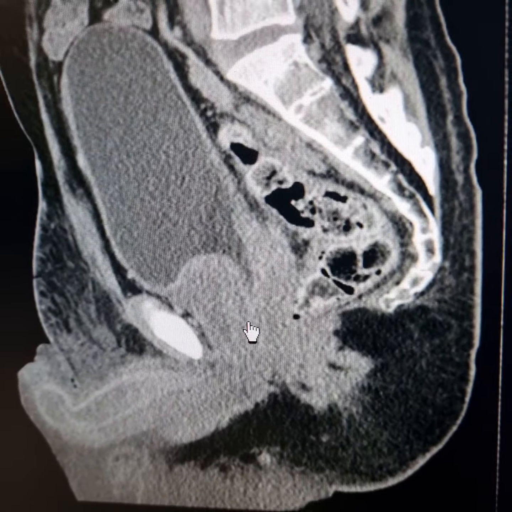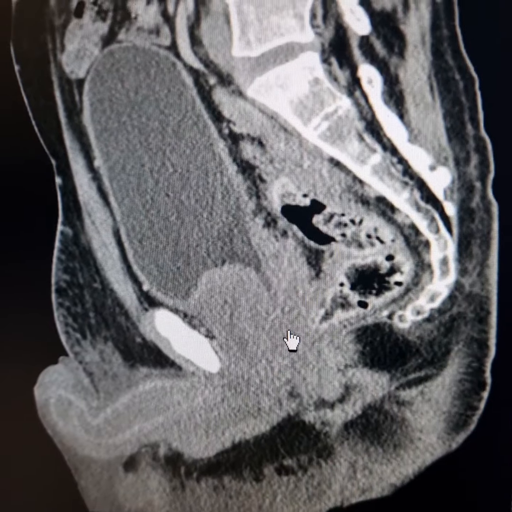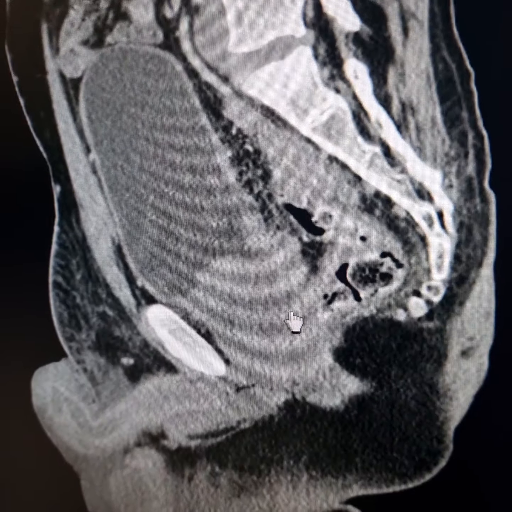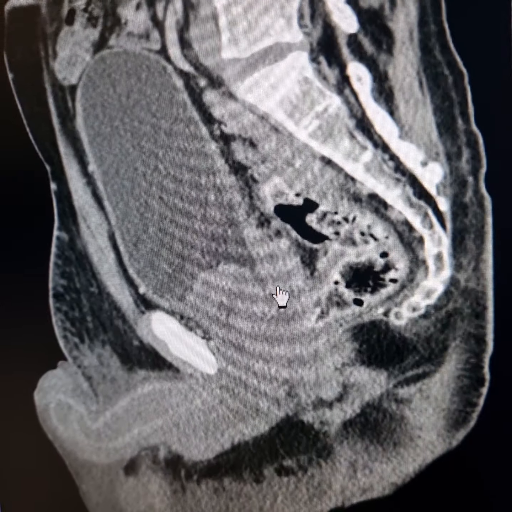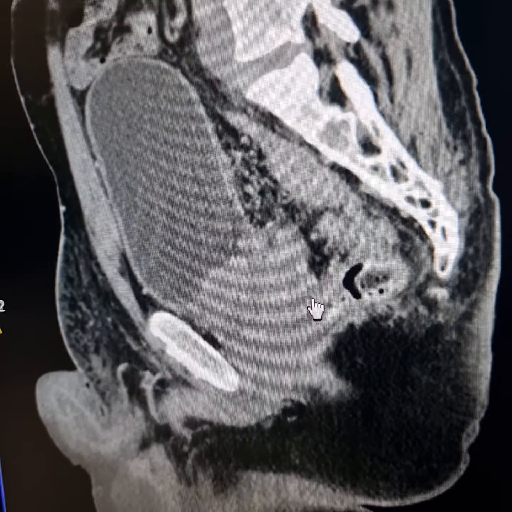Please observe this hugely enlarged prostate, which is projecting into the base of urinary bladder. It has involved posterior wall of lower part of urinary bladder along with the lower parts of both the seminal vesicles.